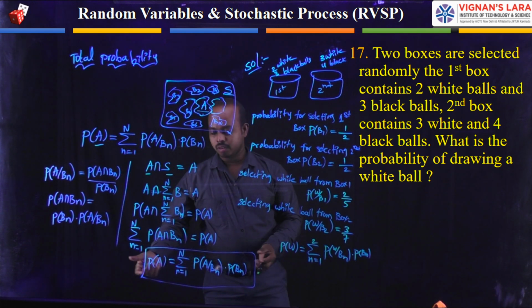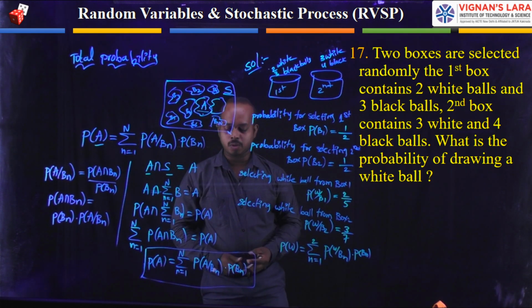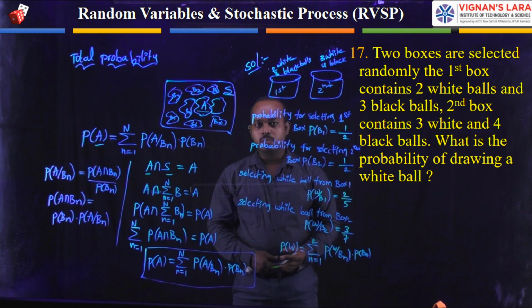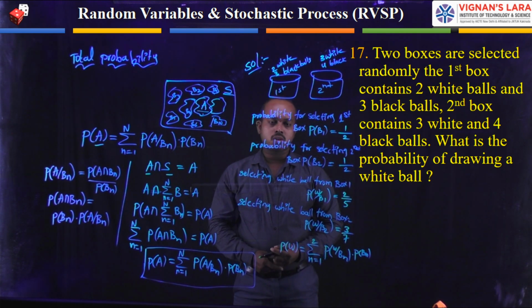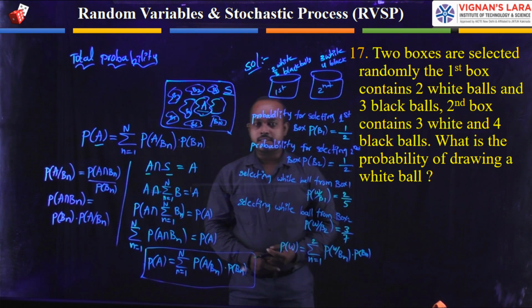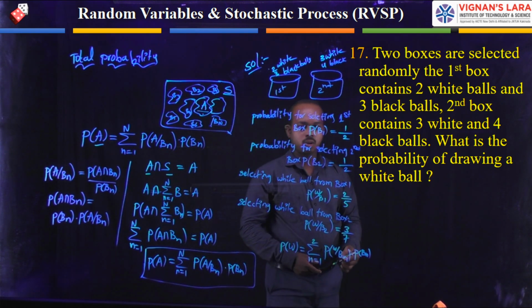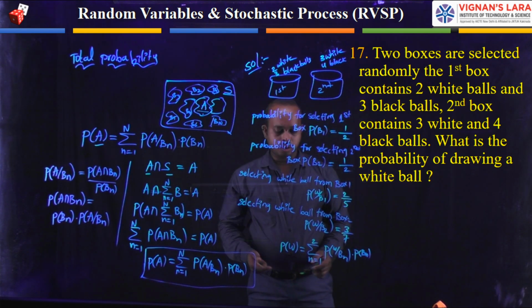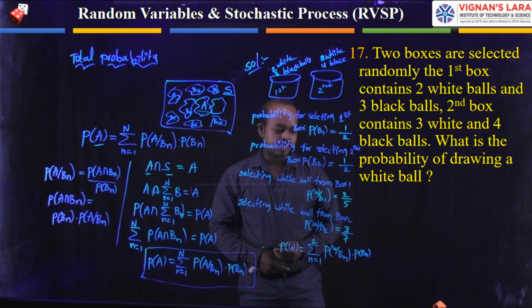Otherwise, you can take the formula as it is. You know the total probability formula, but you need to take the values available in this example. Now I am substituting the quantities. What are the quantities available under the white ball category and box selection category?